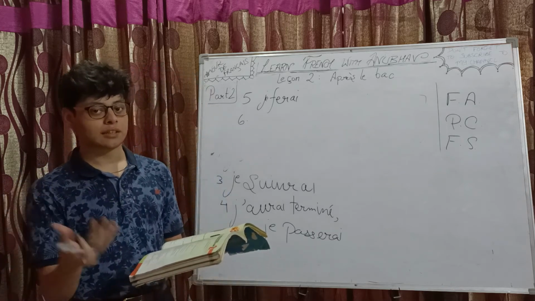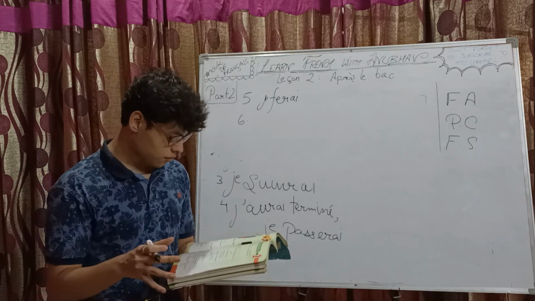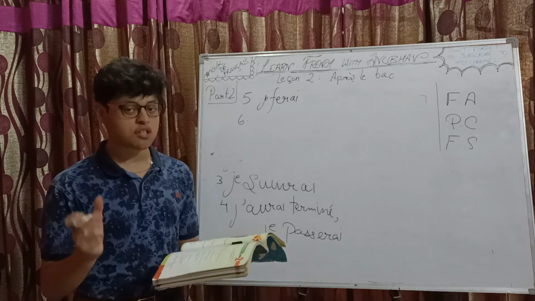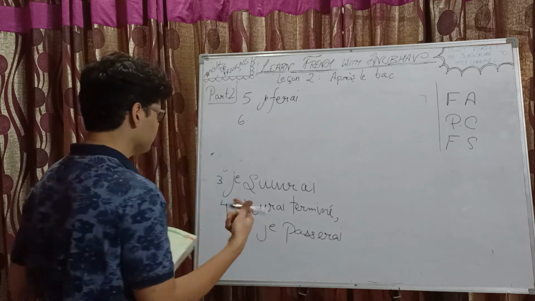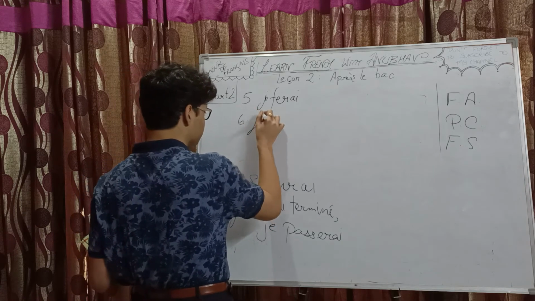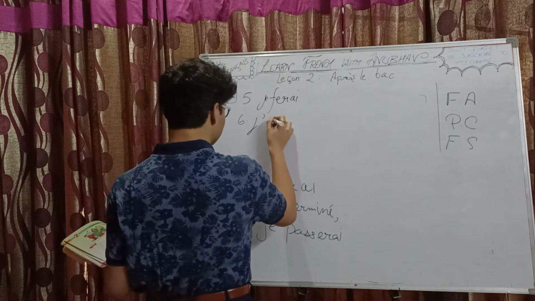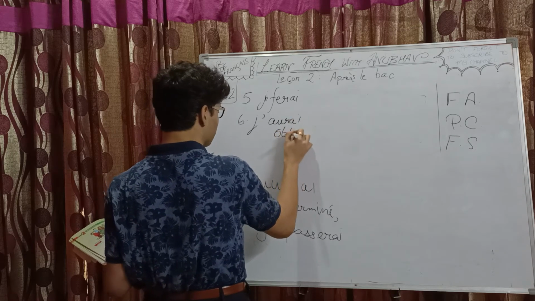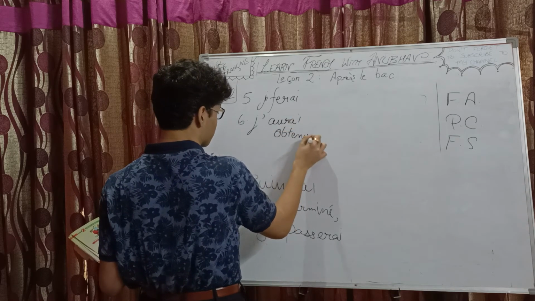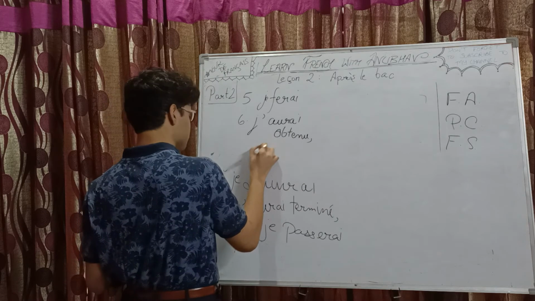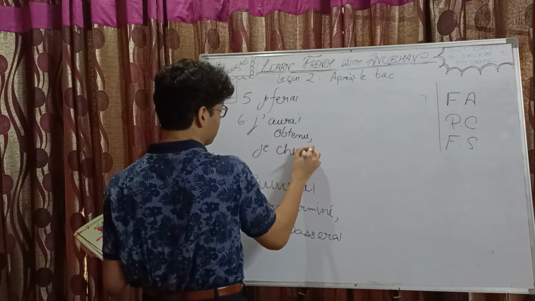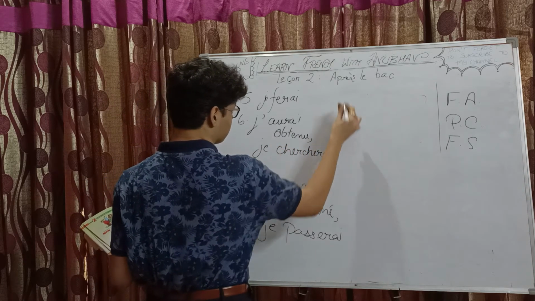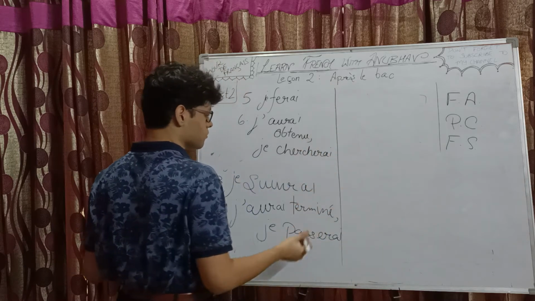So you will be searching for a work, and when you will be obtaining your diploma, you will be searching for your work. Like these two are the last blanks, last words available out of the options. So these are the obvious answers, right? J'aurai obtenu, and then je chercherai. Okay.